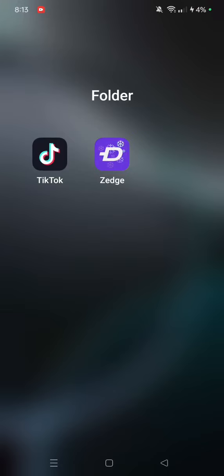And this is my guide to getting custom ringtones on Android. Your first thing to do, you can either go and